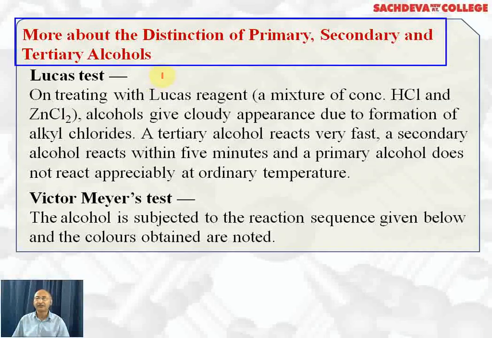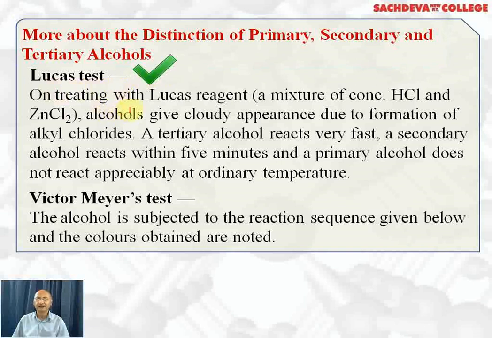More about distinction between primary, secondary and tertiary alcohols. One of the best tests is the Lucas reagent test. On treating with Lucas reagent, primary alcohols do not react at room temperature, but on heating they form a cloudy appearance, that is milkiness, due to the formation of alkyl chloride, which is insoluble in water. Tertiary alcohol reacts fastest, so turbidity or milkiness appears immediately. Secondary alcohol reacts slightly slowly, the turbidity appears within 5 minutes. Primary alcohols do not react appreciably at room temperature, but they do react on heating.